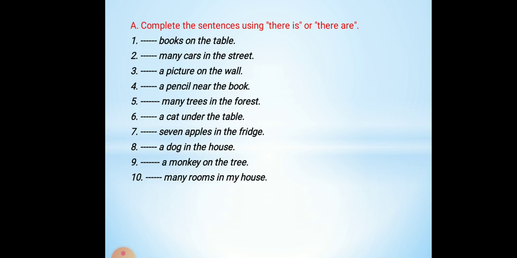Now let's begin the exercises. In the first exercise, you will complete the sentences using there is or there are. For example, there are books on the table. There is a picture on the wall.